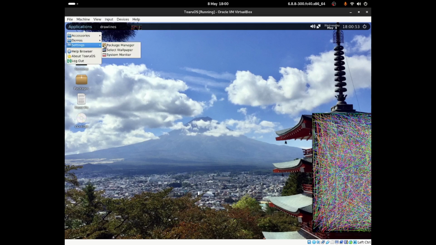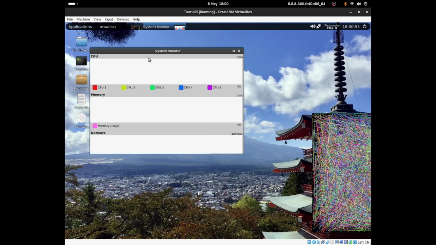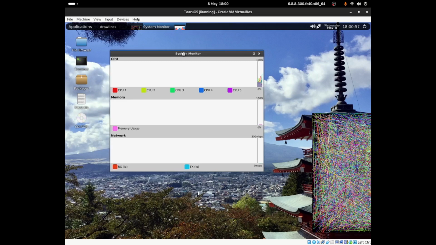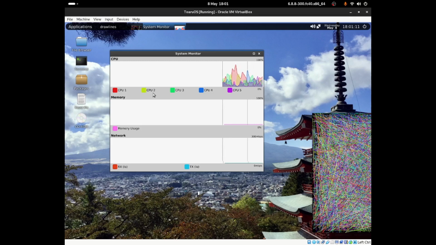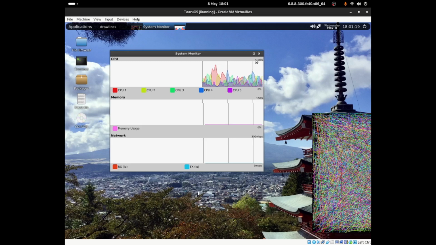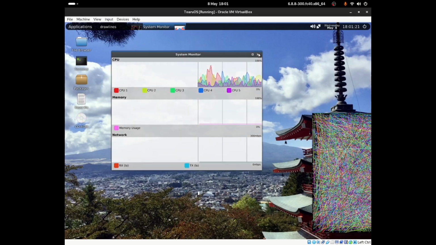If I go back to settings, I can go to system monitor, and it should tell me how much of the CPU is being used up, as well as the memory and network. So network I would understand is not working, but I don't know why the memory is not working either. But the CPU is working fine. So yeah, this is how many CPU cores I have. It seems to be working fine, but I don't know what's wrong with the memory and with the network. I think this is still a work in progress. But I'm going to close out of that.